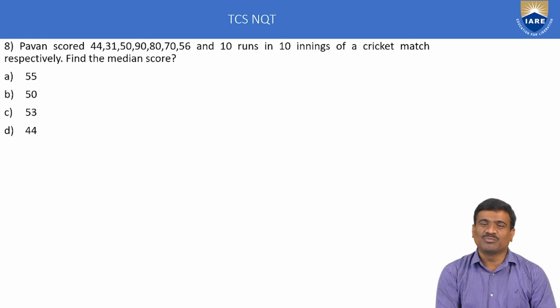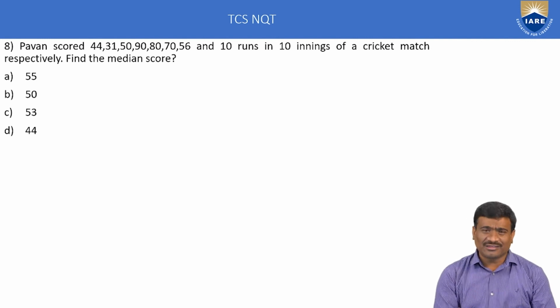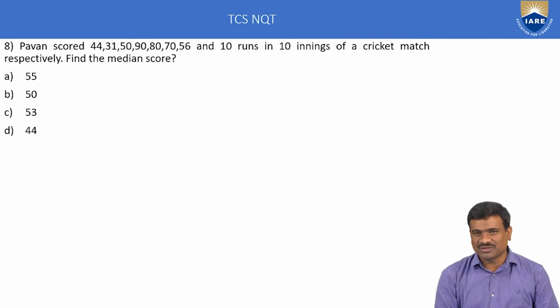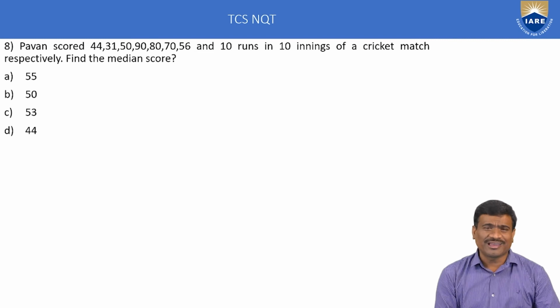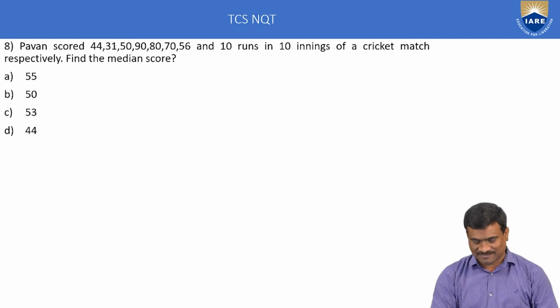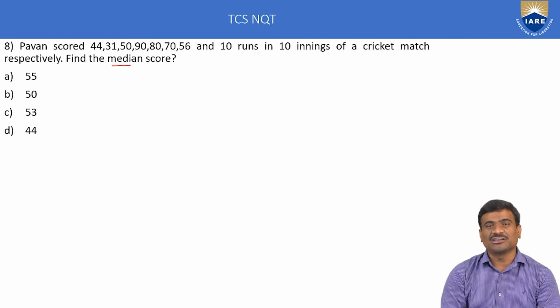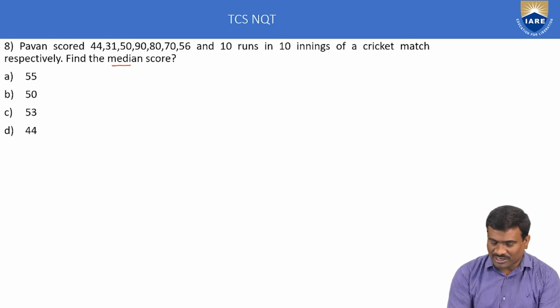If n is even, two middle numbers are possible, then median is equal to the sum of the two middle numbers divided by 2. Otherwise, the middle positions are n/2 and n/2 plus 1. To find the middle numbers: if n is odd, n/2; if n is even, n/2 comma n/2 plus 1. This is how we calculate the middle numbers of the series. To calculate the median, write the series in ascending order.